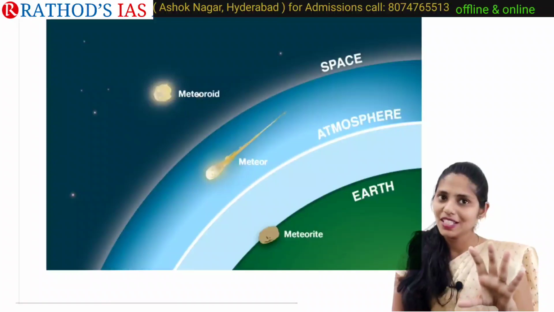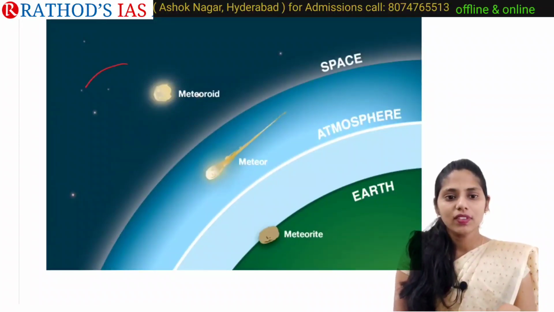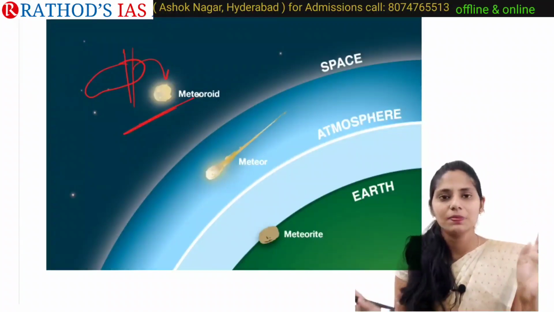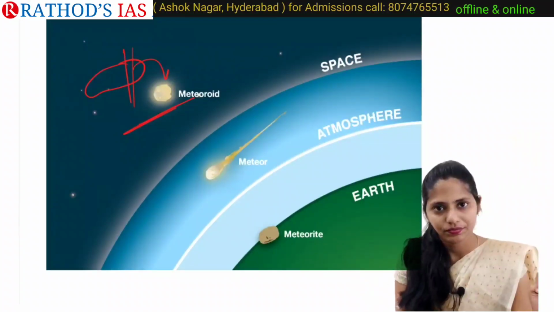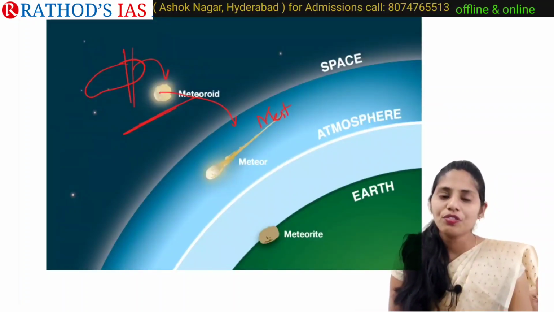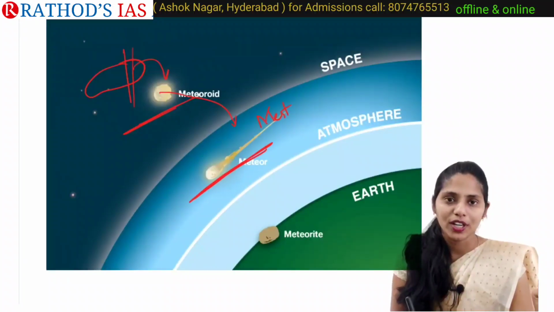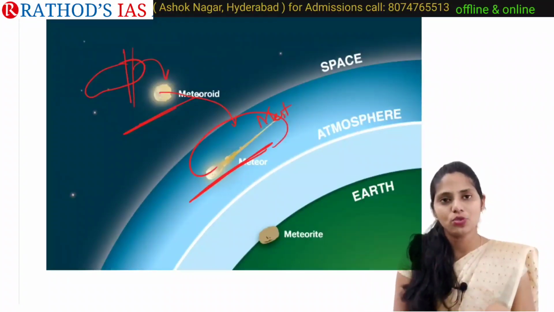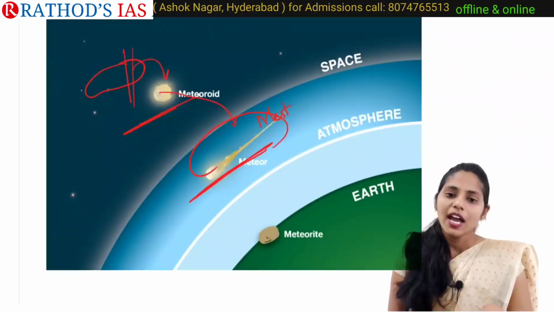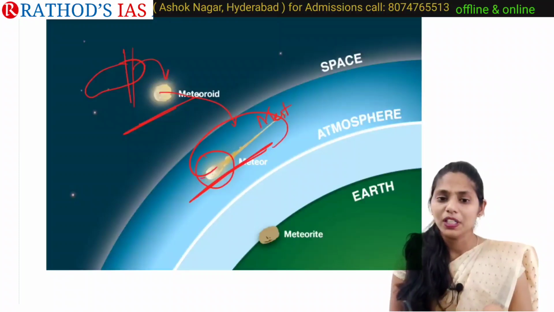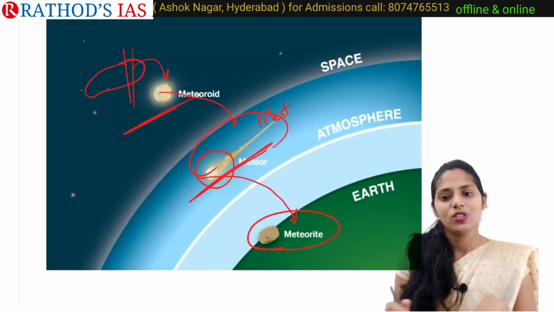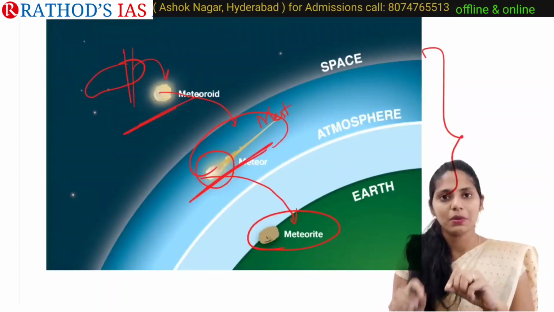If you see this image, then you can clearly understand. Whenever an asteroid breaks, the pieces are called meteoroids, which are floating in space. They enter our atmosphere in the mesosphere, and because of friction they burn, releasing a streak of light. It is called a meteor streak, meteor shower. And after incomplete burning, what reaches Earth's surface is called a meteorite. So this is the difference, and if you see this image, you can easily remember this topic.